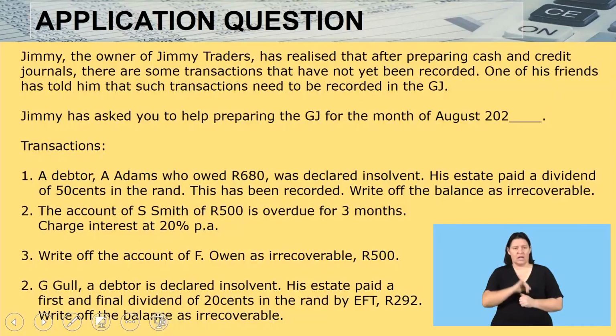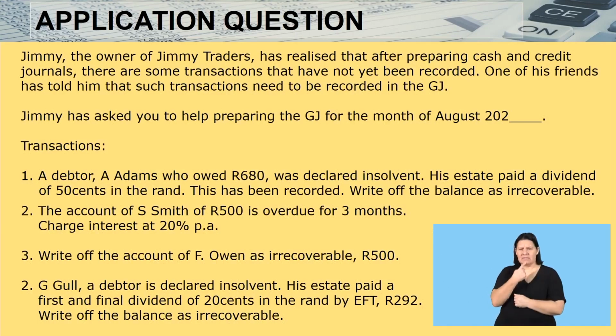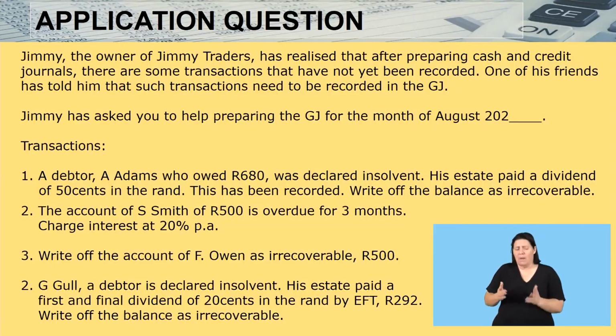It says, Jimmy, the owner of Jimmy Traders, has realized that after preparing the cash and credit journals, there are some transactions that have not yet been recorded. One of his friends has told him that such transactions need to be recorded in the GJ. This is definitely true. If you prepare your other journals and there are transactions that have not been recorded, such transactions must be recorded then in your GJ. Jimmy then asks you to prepare the GJ for the month of August, and the transactions are given.